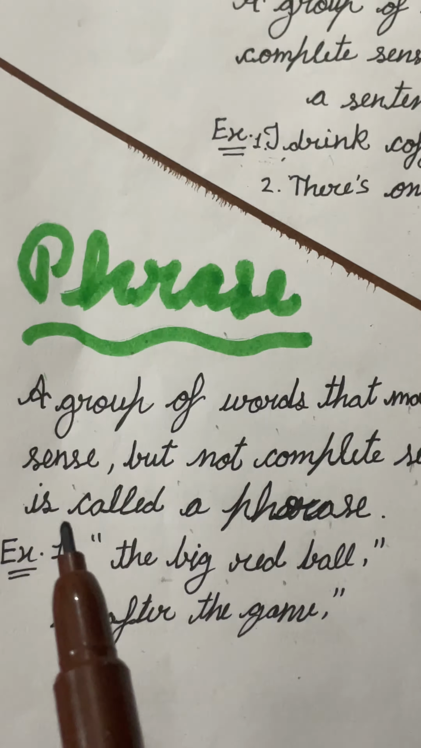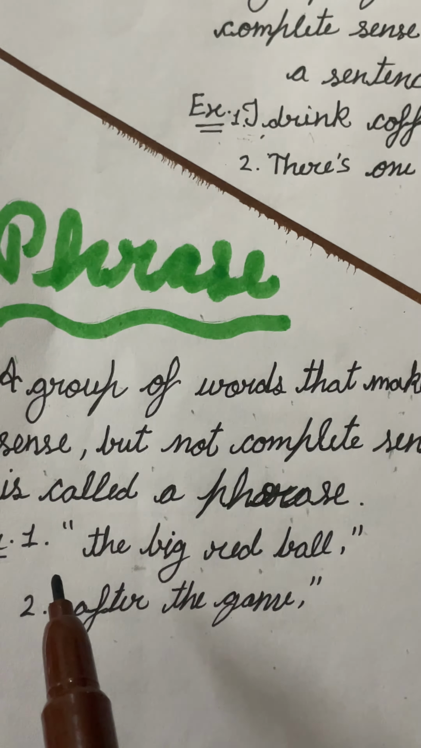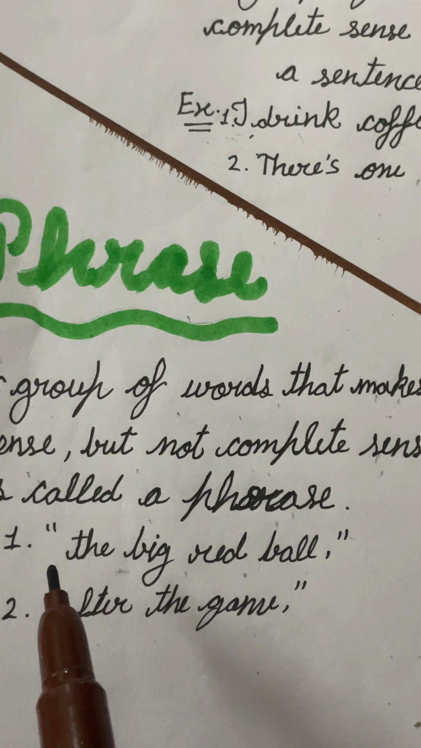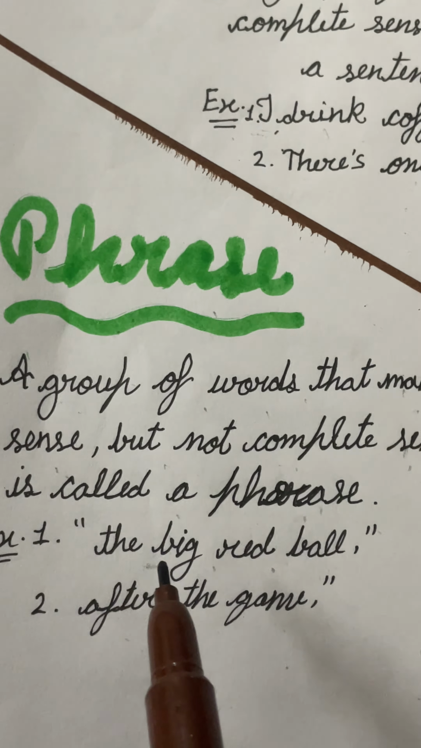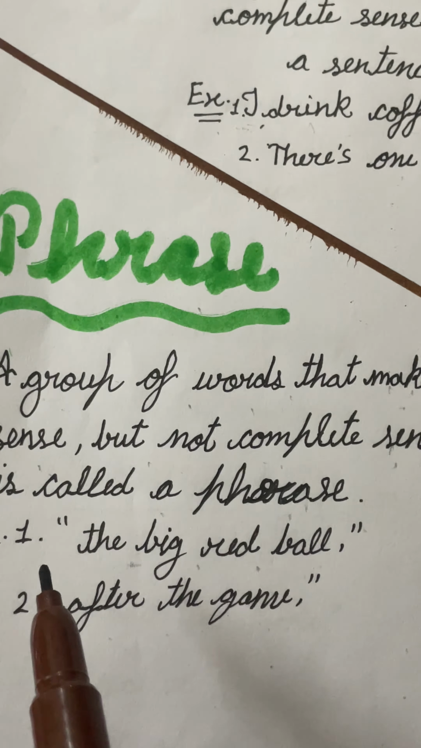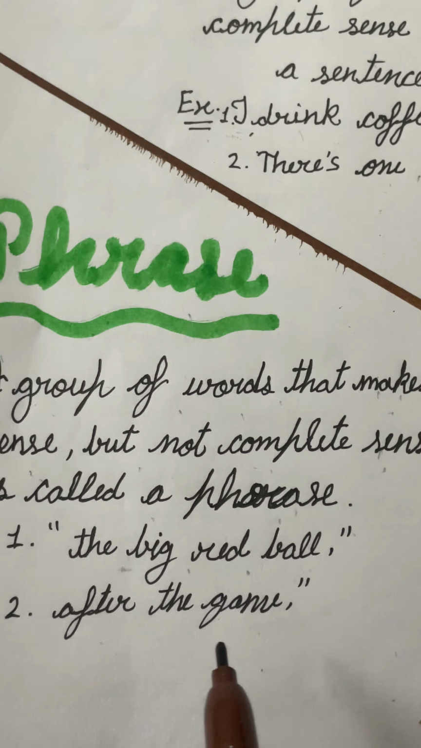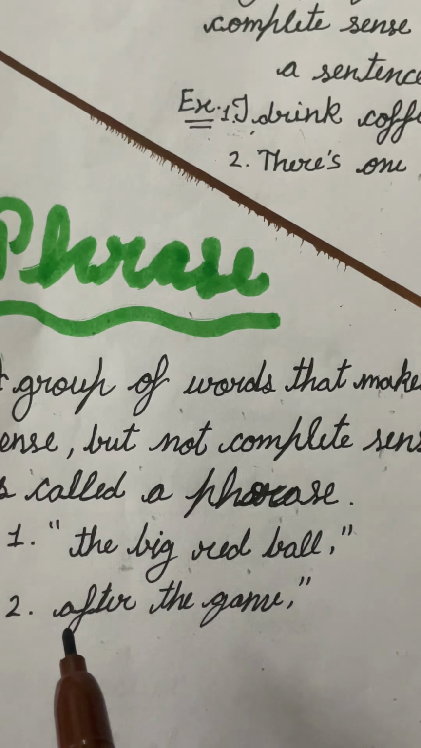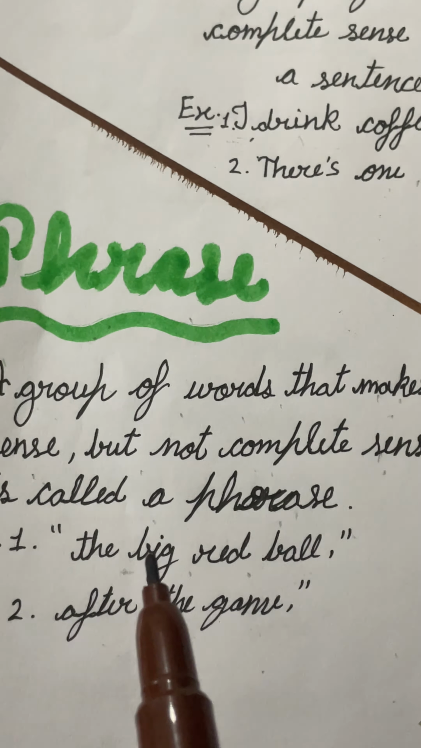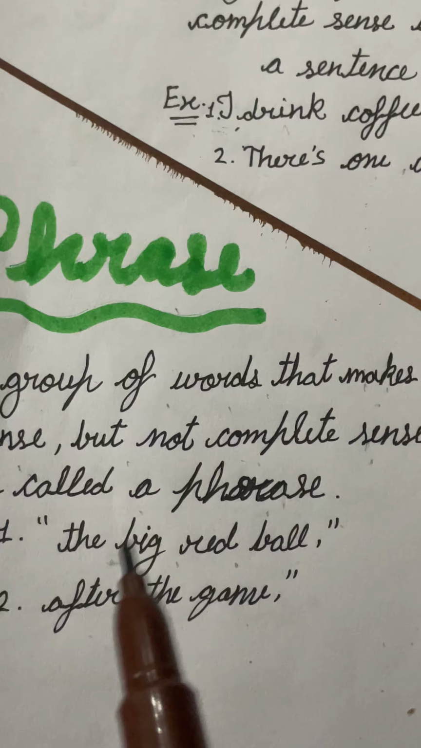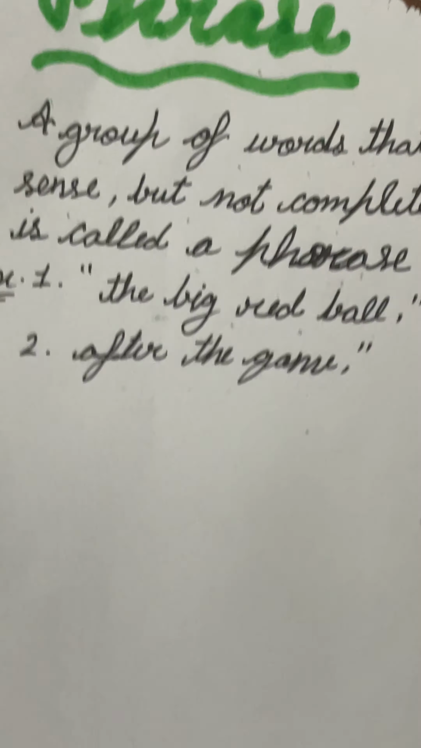But in a phrase, there is no subject and verb. As we can also see in the example, the big red ball, there is no subject or verb. After the game also has no subject and verb. So in a phrase there is no subject and verb.